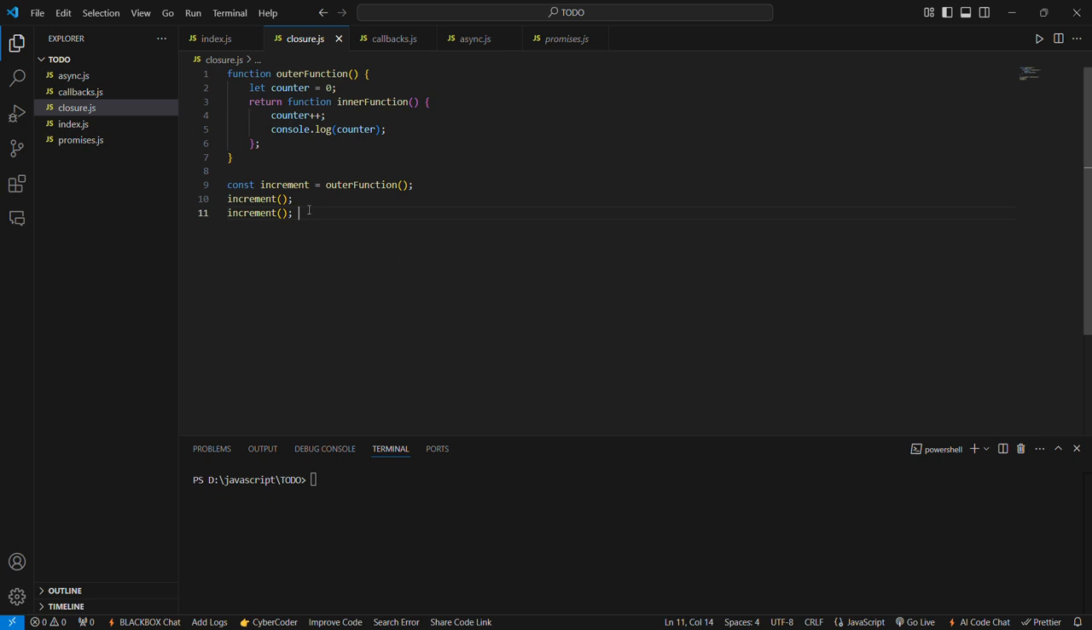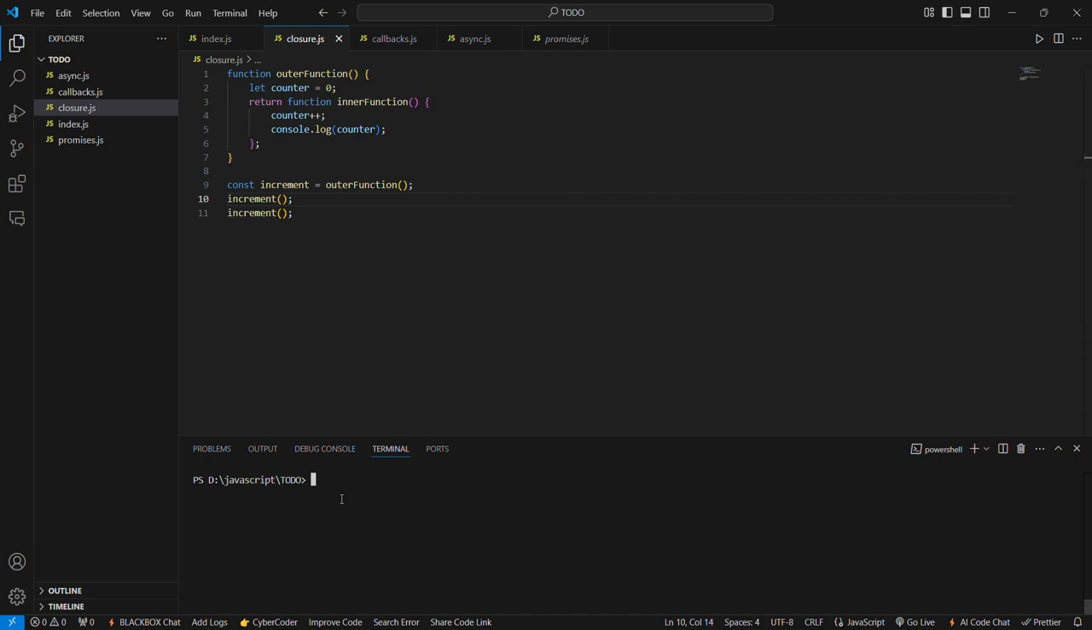Now let us consider this closure.js code in which the outer function is the main function and the inner function is defined as inner function. When we call the increment first time, then the counter is set to 0 and it will print count after the counter plus plus happens, it will print the number 1, and again when we call the increment second time, it will print 2.